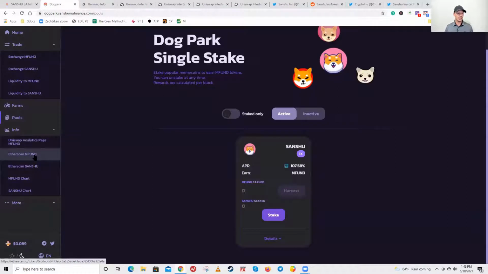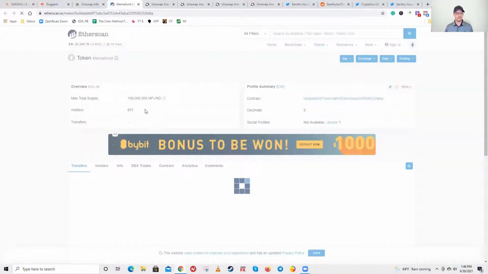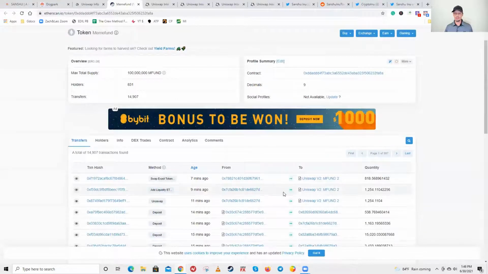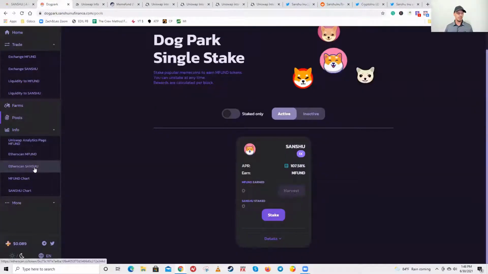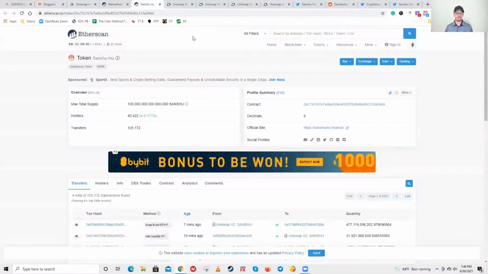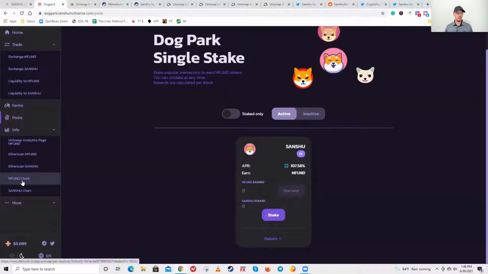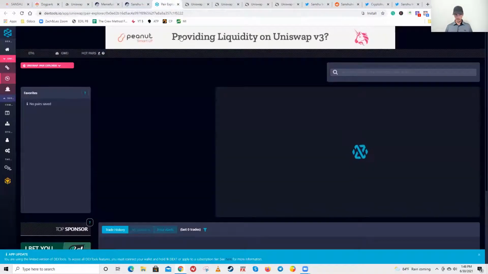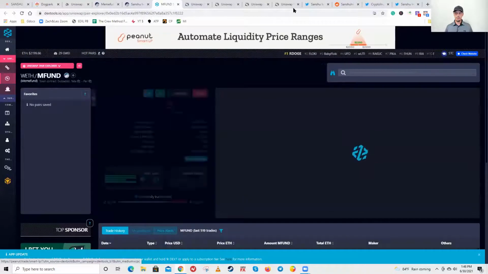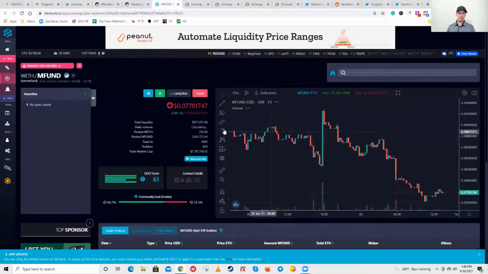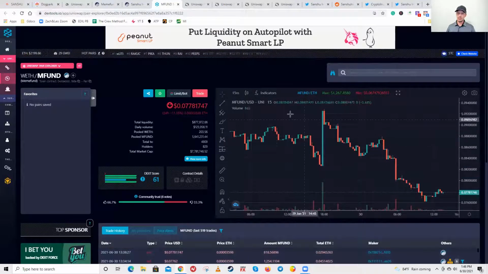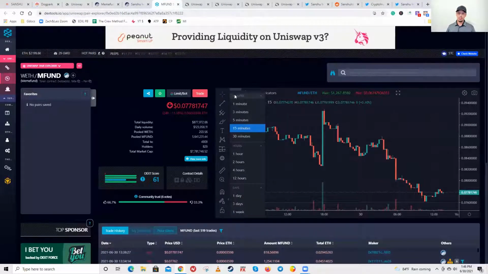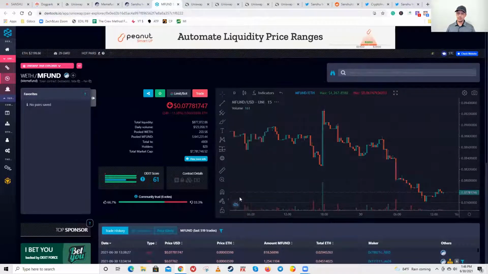We go into the Etherscan MFUND page. Okay, so you can look at all the transactions through here. A lot of transparency there. And then Etherscan on here, same for Sanshu. And then let's go into the MFUND chart. Okay, so here we can see, again, it's continuing to go down a bit. Looks like they're linked into TradingView. So if you click up here, if you haven't done this before, you can look at the chart. I like to look at the daily.